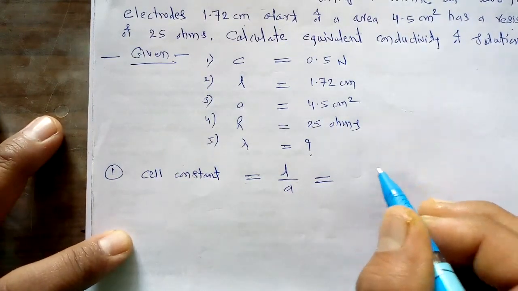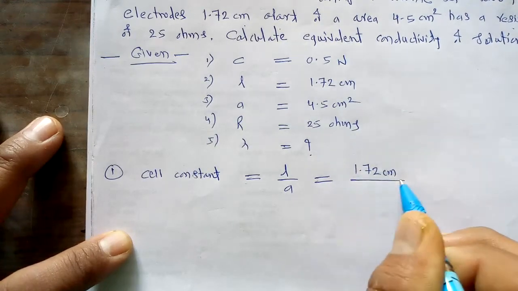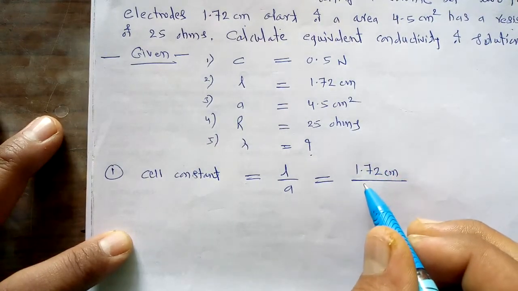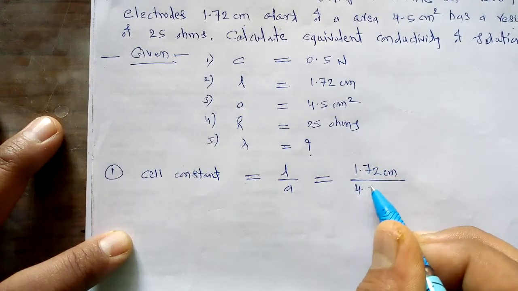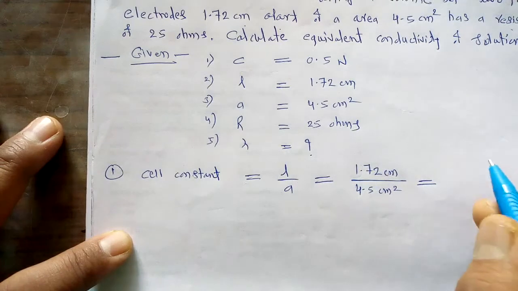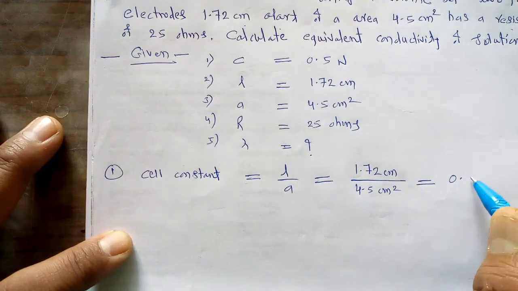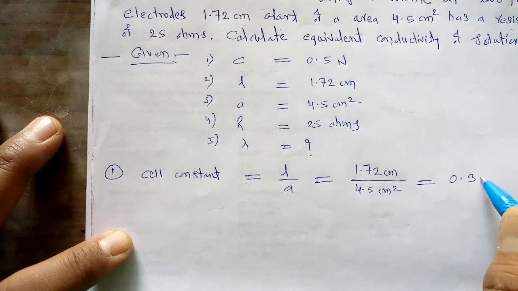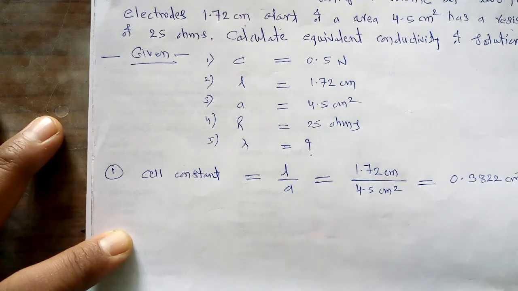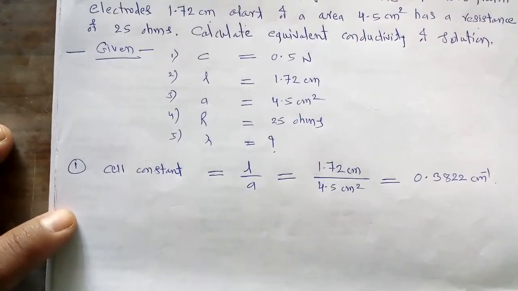It is 1.72 centimeter divided by its area of cross section, 4.5 centimeter square. If we solve it, we get the value for this cell constant as 0.3822 per centimeter. So this is step number one.